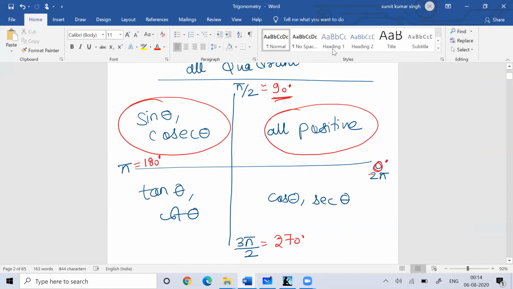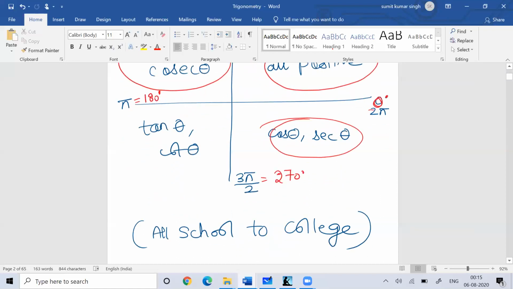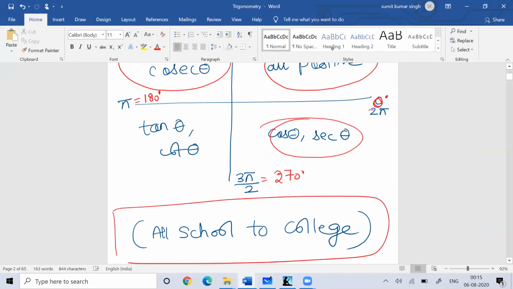While if you talk about any angle which is more than 180 degree but less than 270 degree, then you are in the third quadrant, and in the third quadrant only tan theta and cot theta will remain positive, and the rest of the trigonometric ratios will give you a negative value. Similarly, in the fourth quadrant, cos and sec theta will be positive. You can remember this with a common analogy: all school to college.